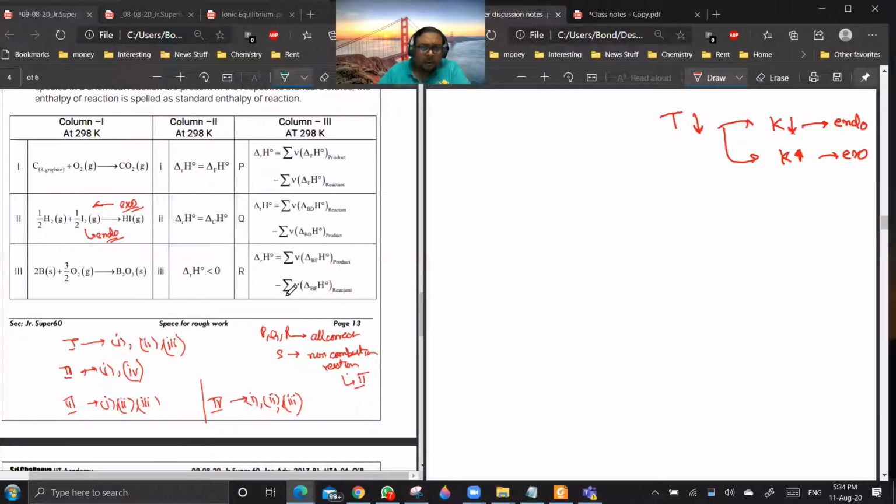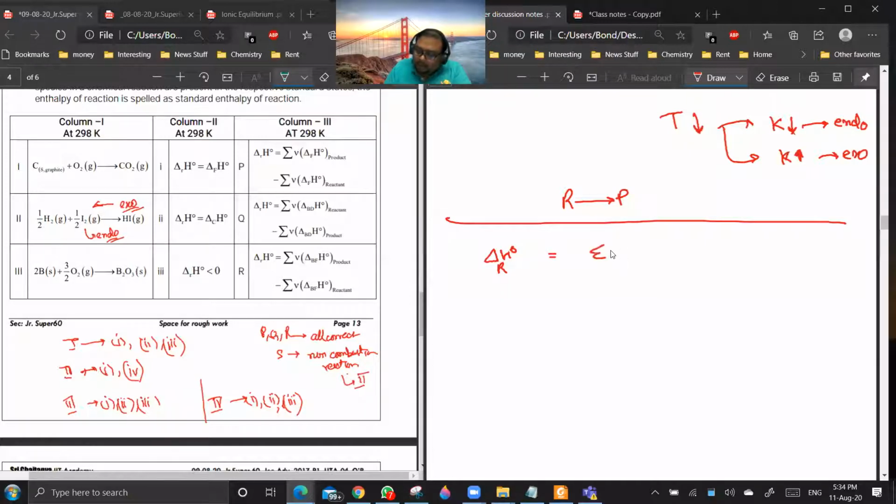Now let us first analyze the third column, because the third column is a universal column. They are saying delta H naught reaction. So say my reaction is reactants going to product. And what is delta H naught reaction?